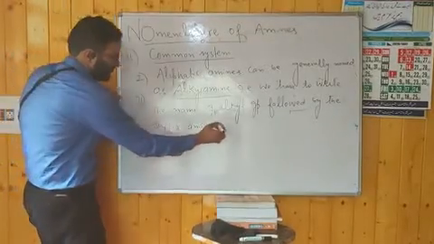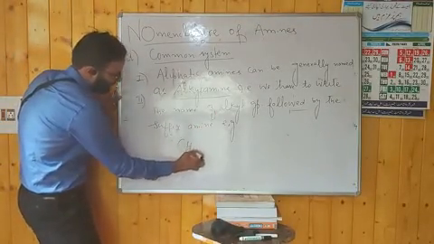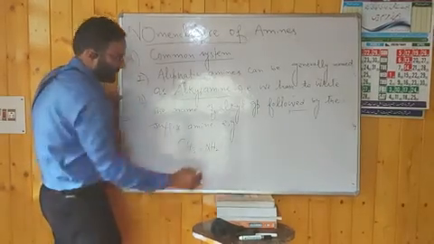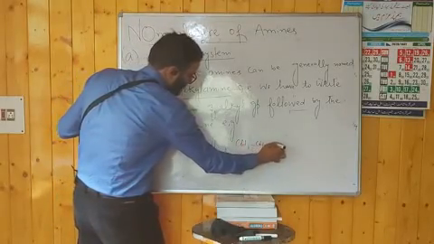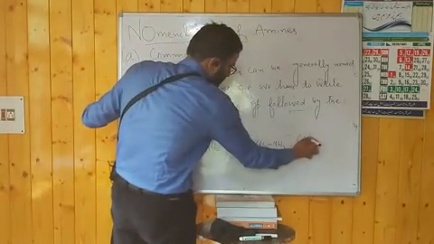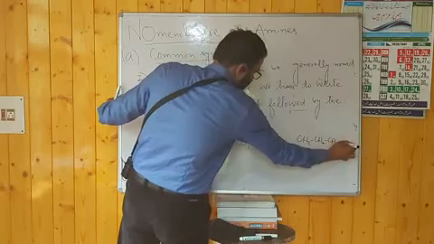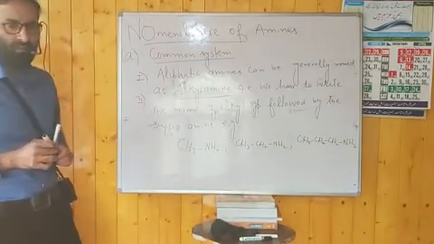For example, let us take simple examples. If you have CH3NH2, CH3CH2NH2, and another example, CH3CH2CH2NH2. These are the three examples; I can take more.